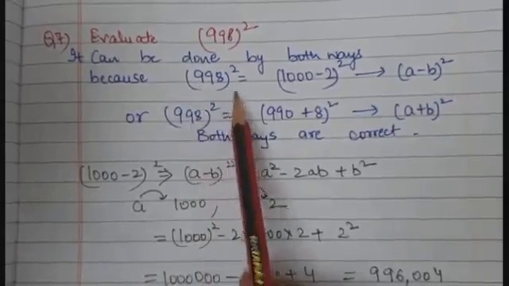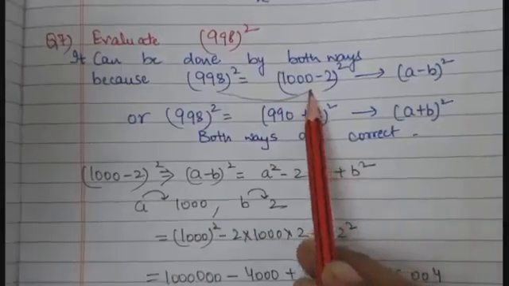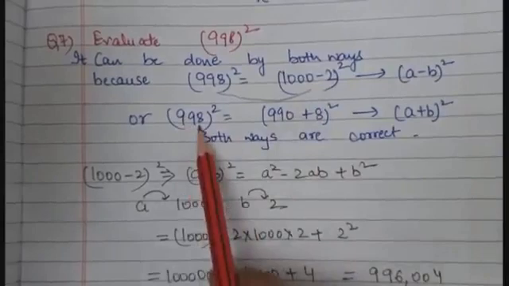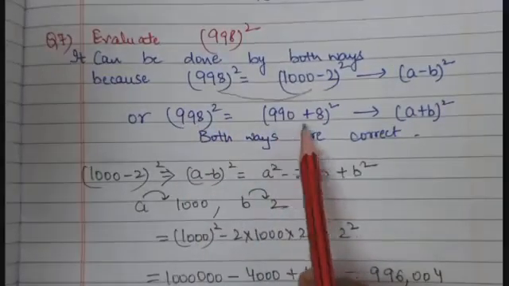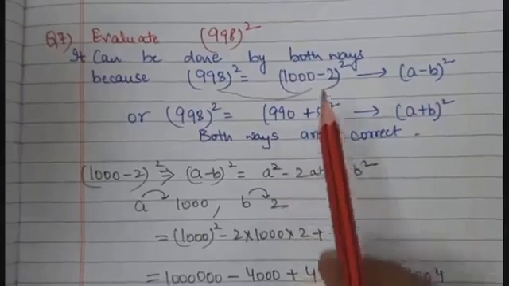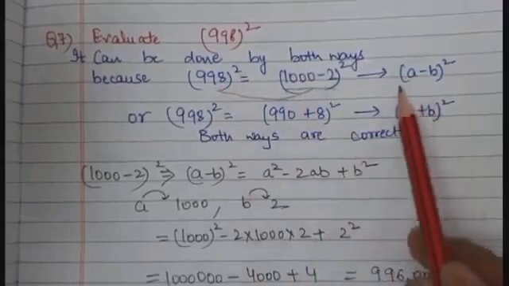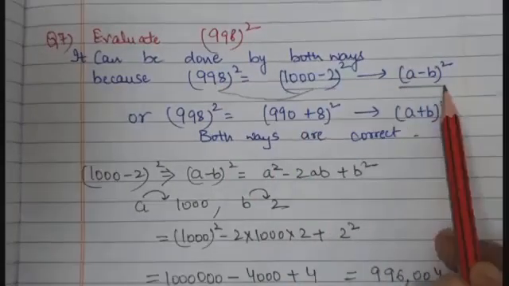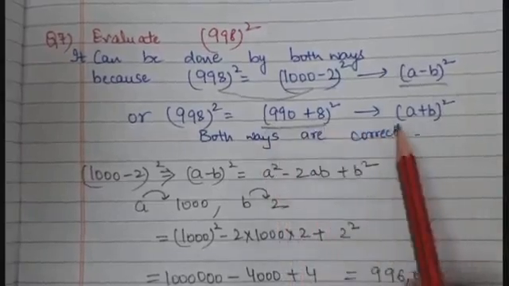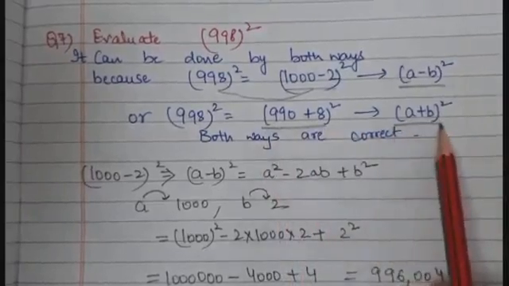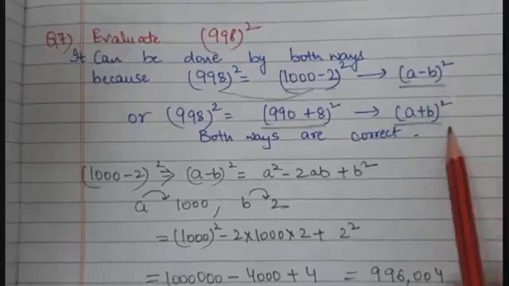998 can be written as 1000 minus 2 or 998 can be written as 990 plus 8. If you expand it like this, you will follow this expansion. And if you expand it like this, you will follow this expansion. Both ways are correct. Clear?